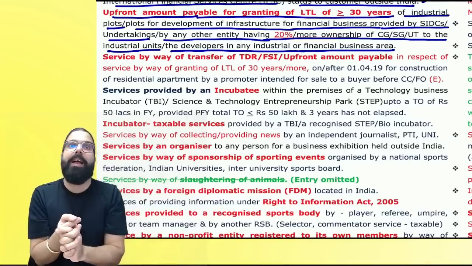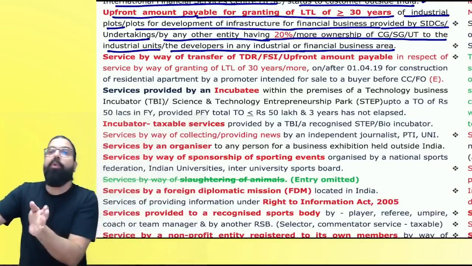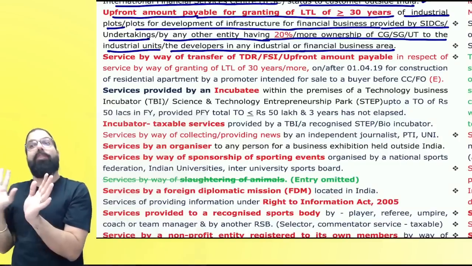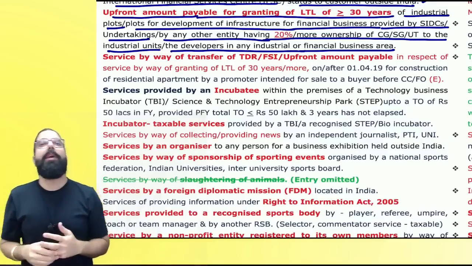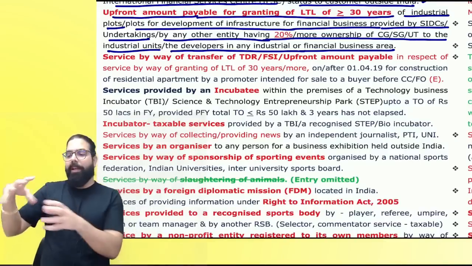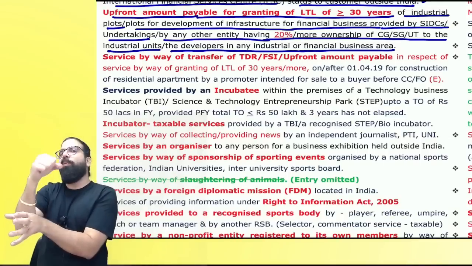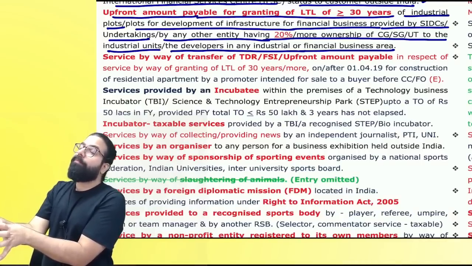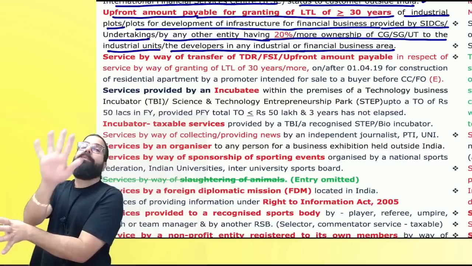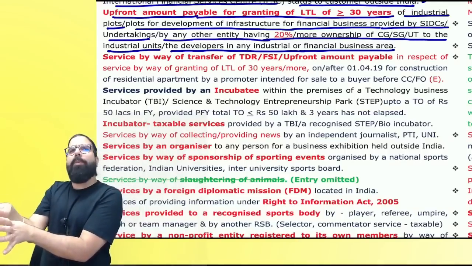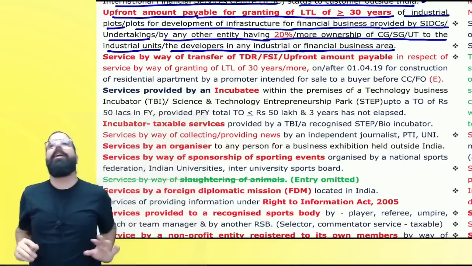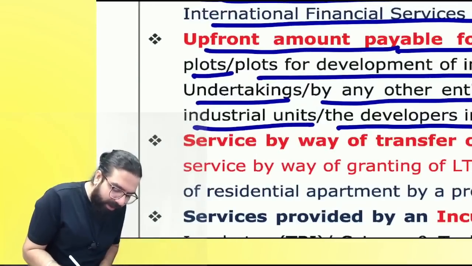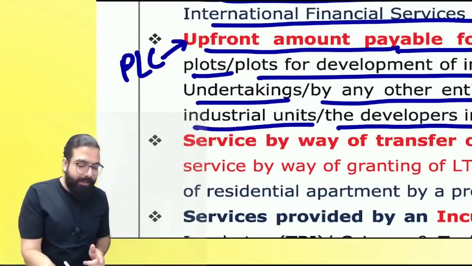Now listen to me very carefully. I went to the SIDC and told them I want a plot. They told me that if you want the plot just beside the road, it's a preferential location, and I will take preferential location charges also. Now there's a circular which came. If there are two sides, one behind and one in front, which one will you want? You will want the front side. So if you want the front side, that's a preferential location, and for that 5 lakh rupees extra is charged. If you pay that 5 lakh rupees extra, that is still upfront amount only, and it shall be under exemption. Did you guys get my point? Remember one thing, preferential location charges are also upfront amount, and that shall be exempted.